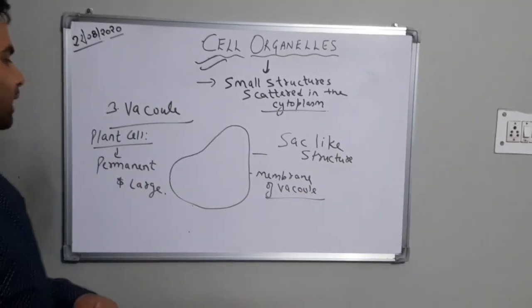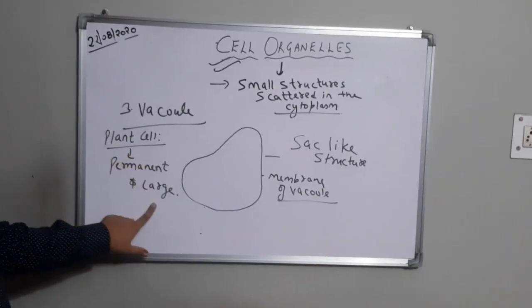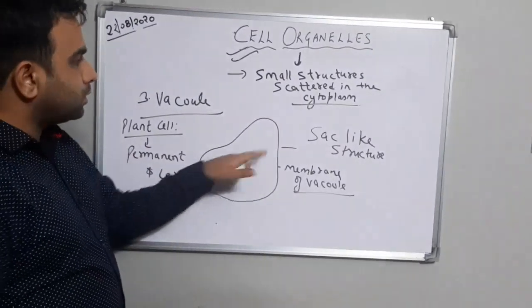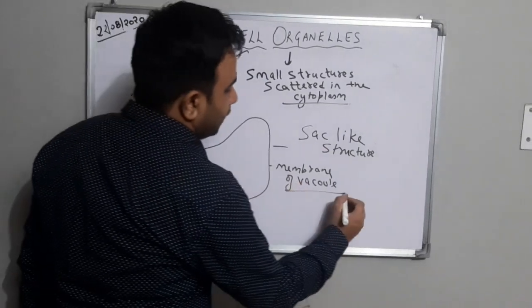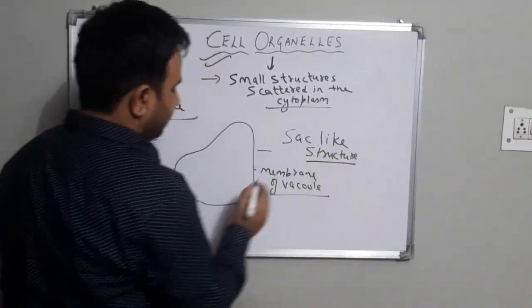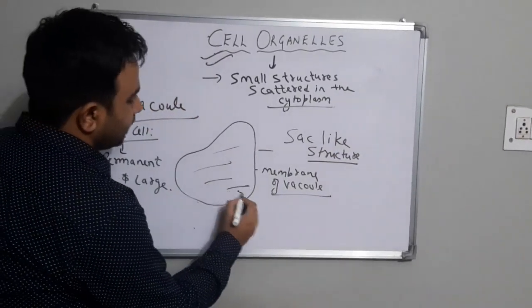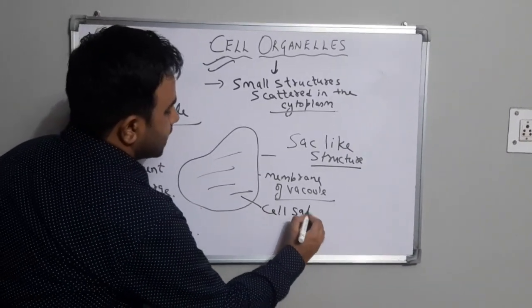You have to keep two points in mind. The vacuole in a plant cell is permanent and large, and the membrane is known as the membrane of the vacuole. It is a sac-like structure, and this part is known as cell sap.